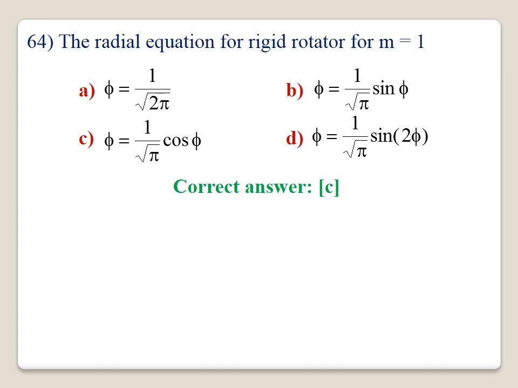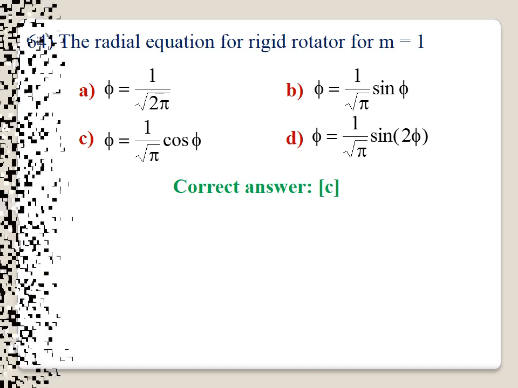64. The radial equation for rigid rotator for m equal to 1, the correct answer is C. Phi will be equal to 1 by root pi cos phi, that is the equation. By just looking at the options, option A, option B, option D are wrong, because they have only sin theta. Here the equation only consists of cos theta. Therefore, phi will be equal to 1 by root pi into cos phi. Option C is correct.